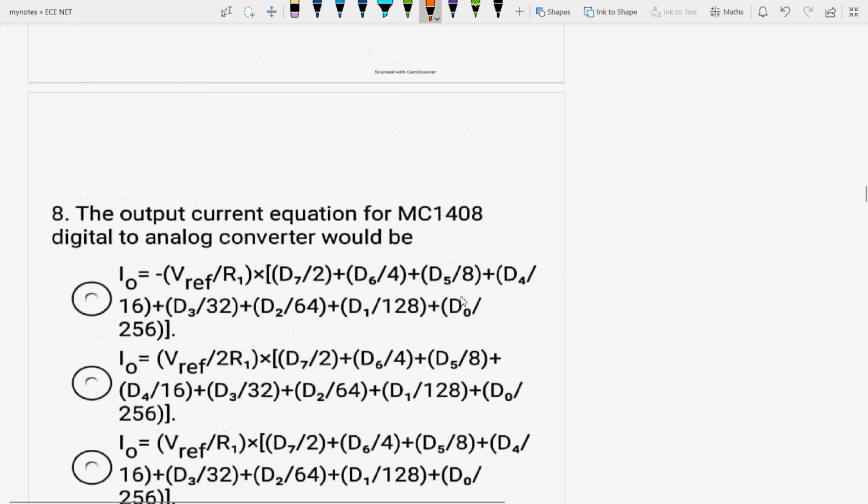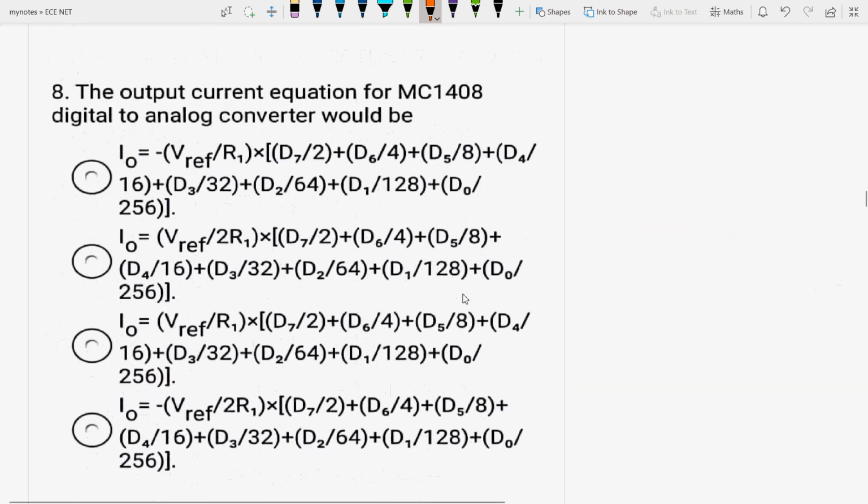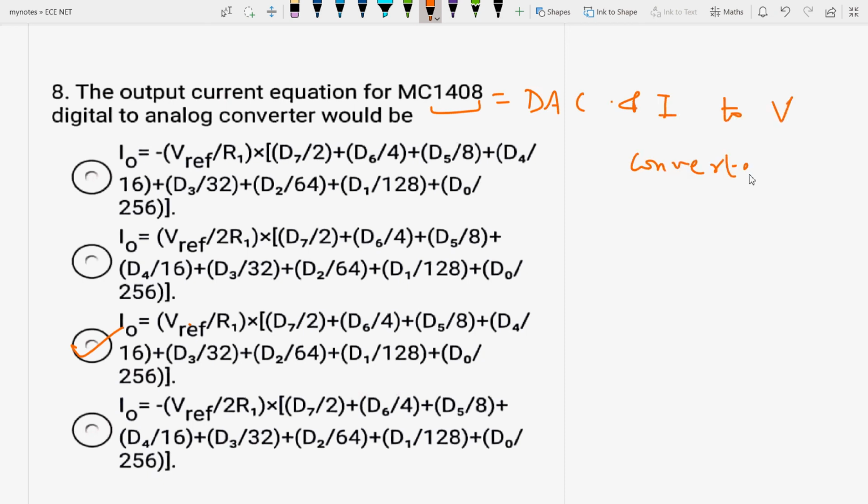Next question is the output current equation for MC1408 digital to analog converter. See, this is also formula based. The answer will be C option. MC1408 is a combination of digital to analog converter and current to voltage converter.